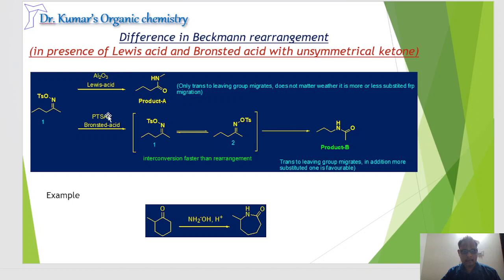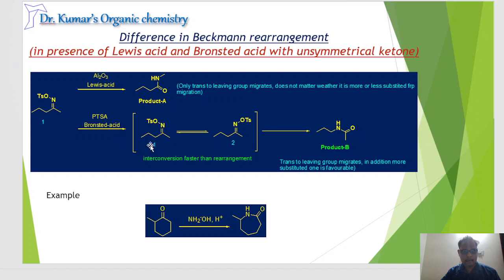But when we use Bronsted acid, instead of methyl migration, the more substituted group will be the migrating group rather than the less substituted.